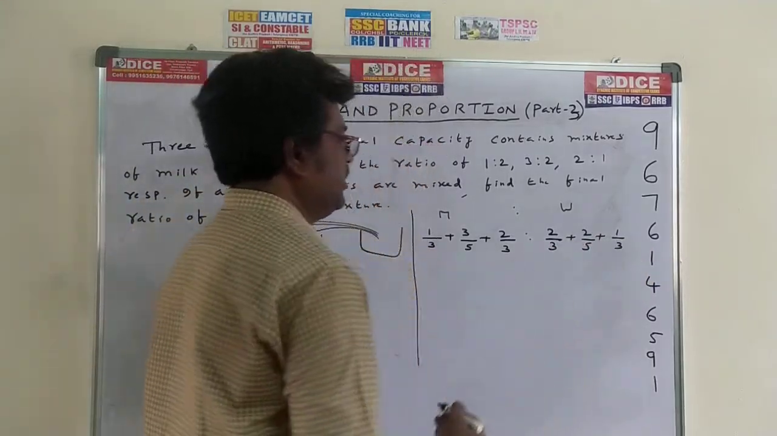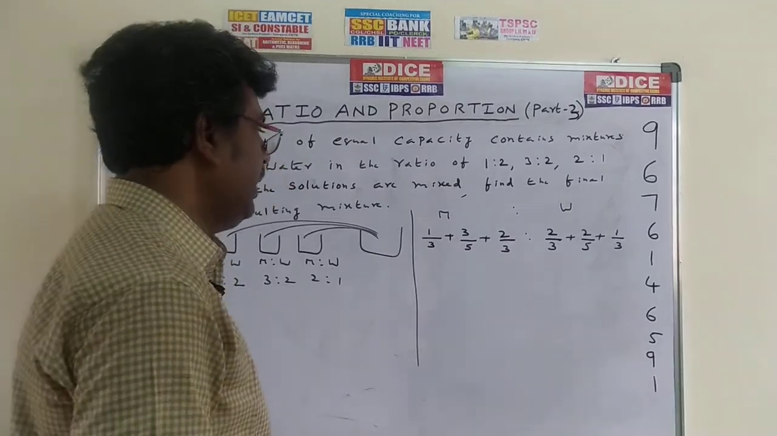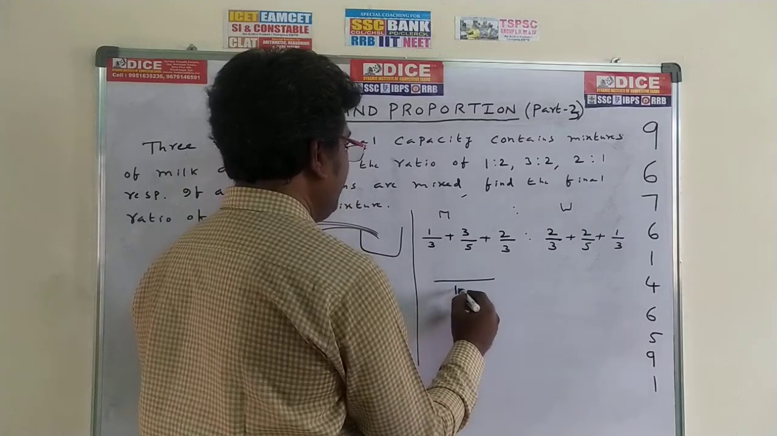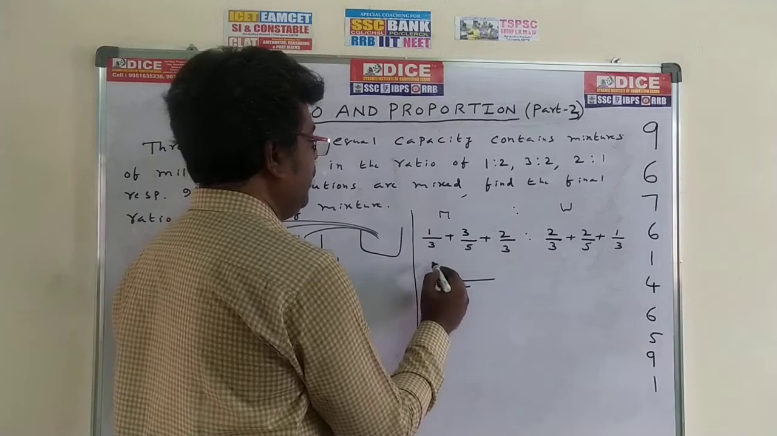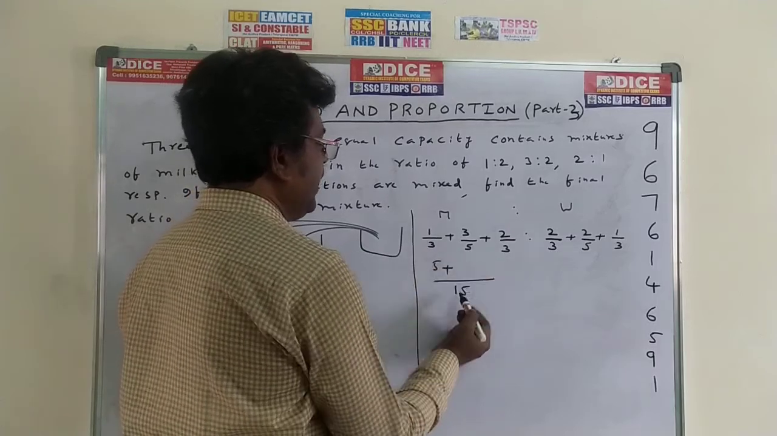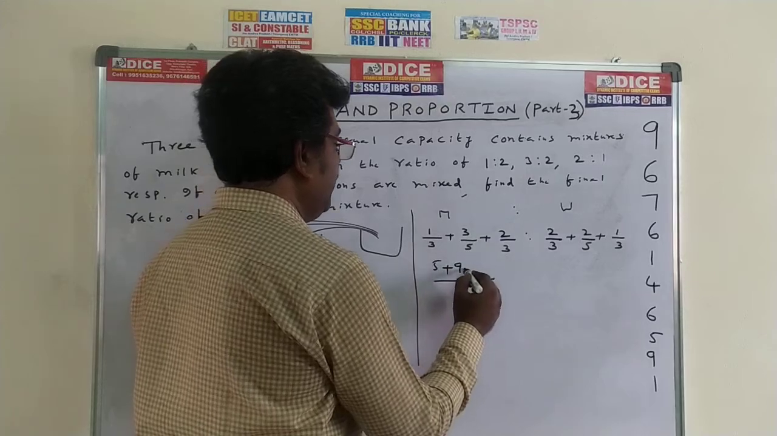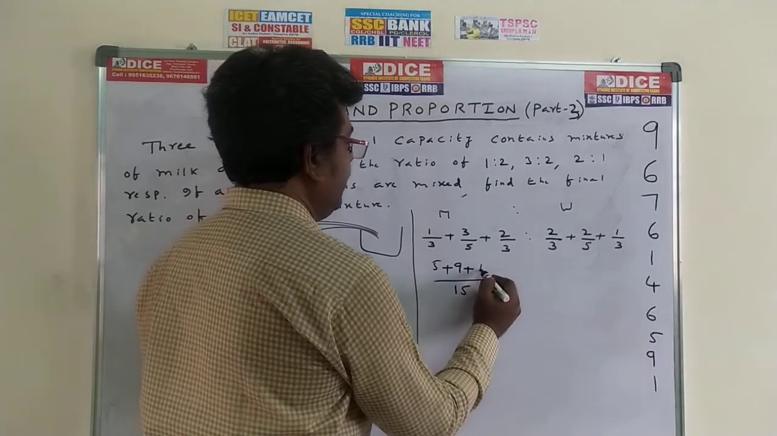This is the process. Now you can find the LCM, and you can get the answer. How to find LCM? What is the LCM for 3, 5, 3? The LCM is 15. 3 strikes 15 five times, 5 into 1, 5. 5 strikes 15 three times, 3 into 3, 9. 3 strikes 15 five times, 5 twos are 10.